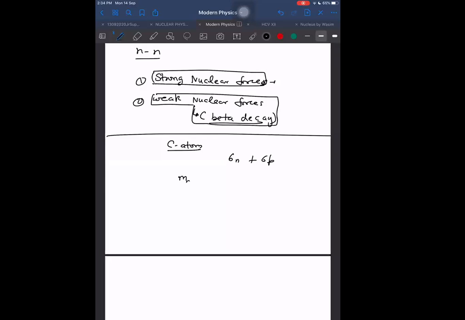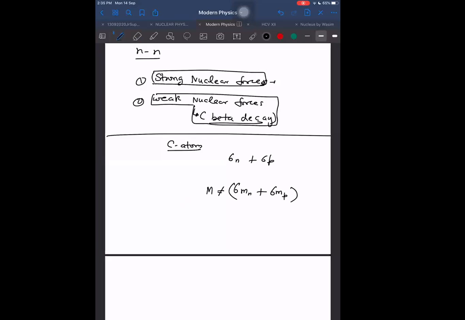The mass of a neutron and the mass of a proton are given to us. An isolated neutron and an isolated proton have masses Mn and Mp. What will be the total mass of the carbon nucleus? Normally we expect that if we take six neutrons and six protons and form the atom, the total mass of the nucleus will equal this sum.